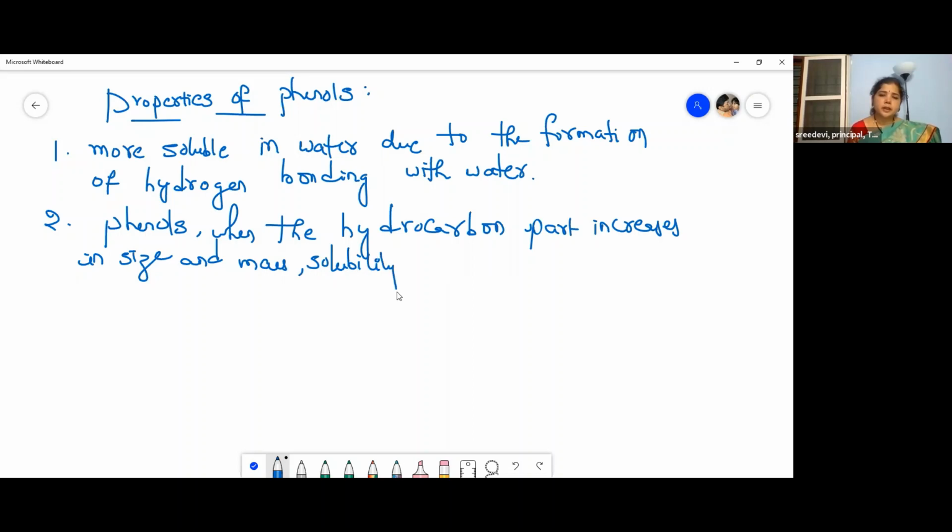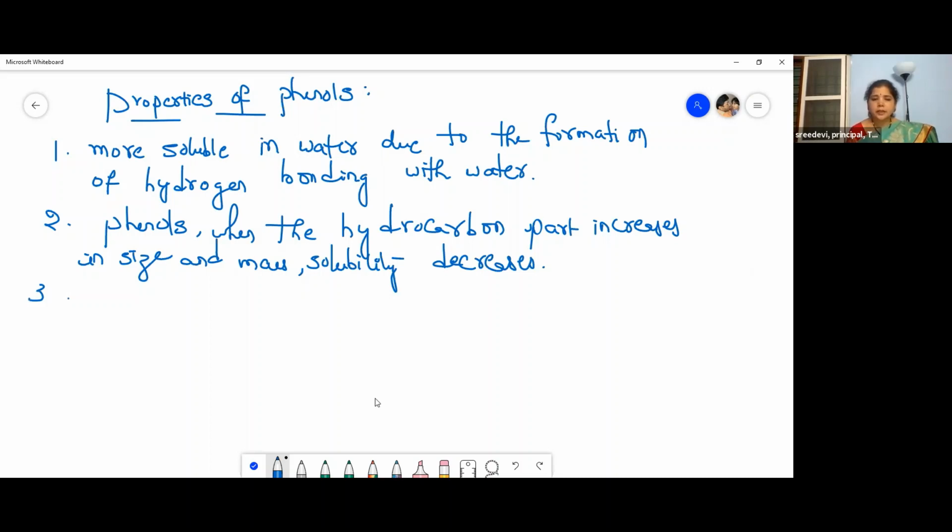So the first point is that they are more soluble in water due to hydrogen bonding with water, and when the hydrocarbon part increases in size and mass, the solubility decreases. The most important one is the acidic nature of phenol.